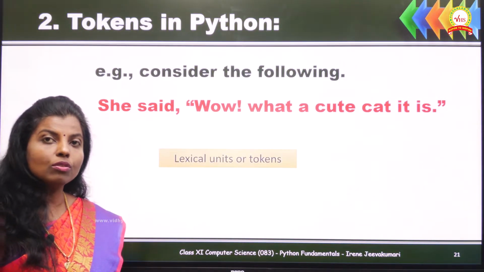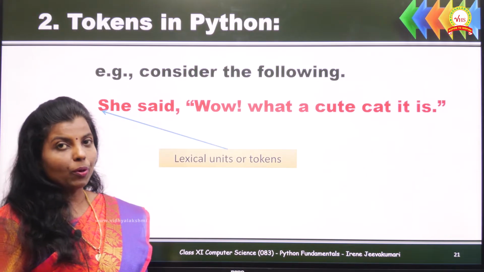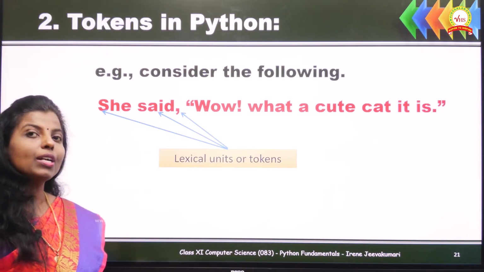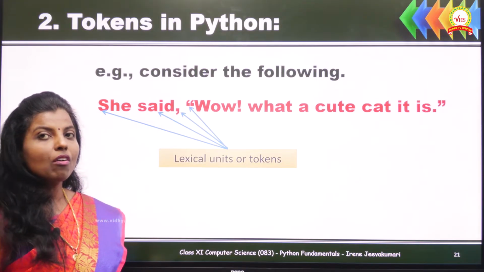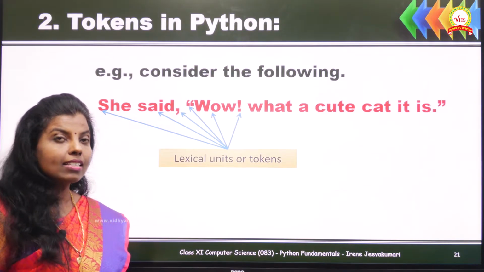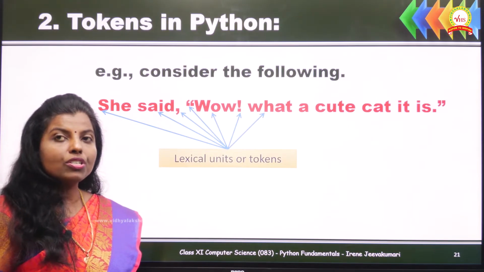Let us view these words and symbols one by one. She is a pronoun, said is a verb, comma is a punctuator, double quotes is a punctuator, wow is an exclamatory word, and we have an exclamation sign also, which comes under punctuator. What is a question word?